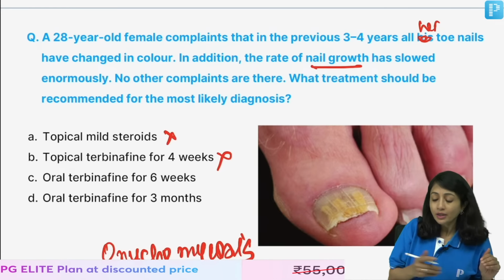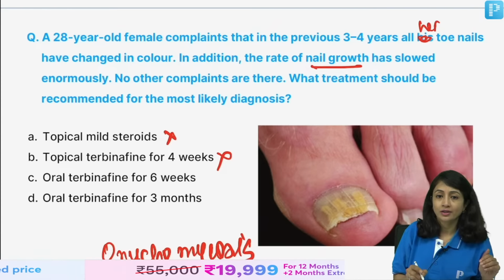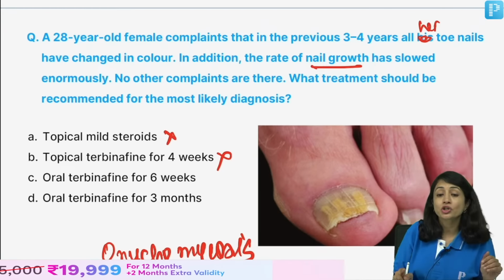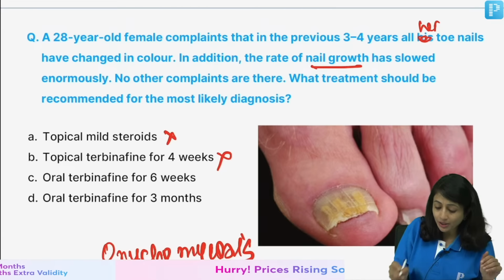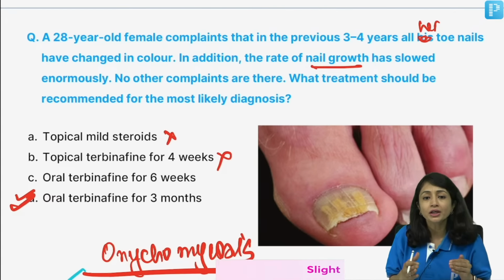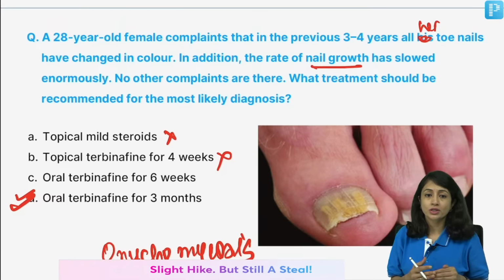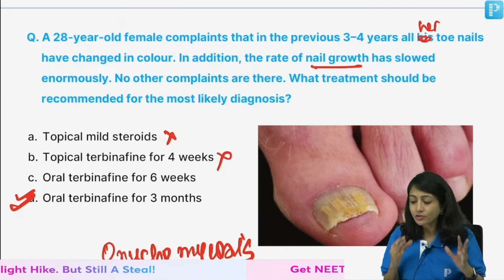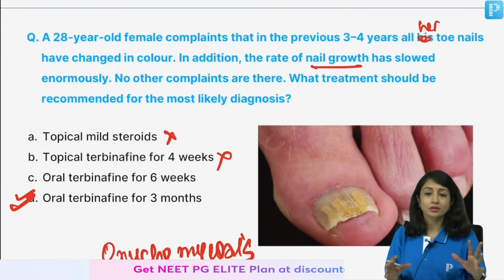Now, remember, here the picture is of toenail. So, for toenail, the duration is 12 weeks, which is 3 months. So, the answer would be option D here. If I had fingernails, I would have given 6 weeks. Is it clear? So, the answer would be D, not C or any other answer.